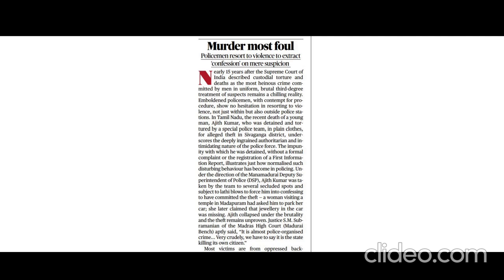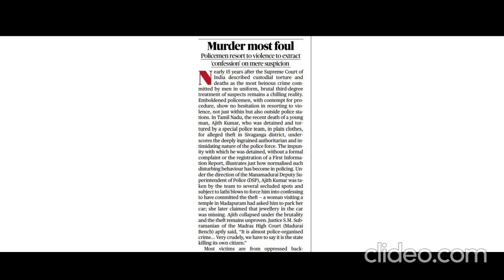We have three types of custody. The first one is police custody, the second one is judicial custody, and the third one is paramilitary or army custody. So normally, in which custody do we have deaths? One is in army custody, due to the use of third degree torture, and also in police custody as well.